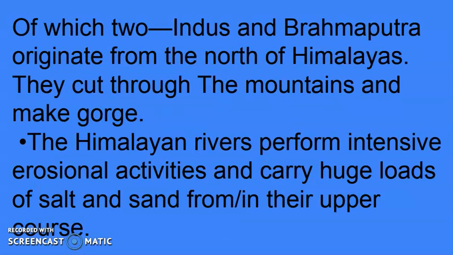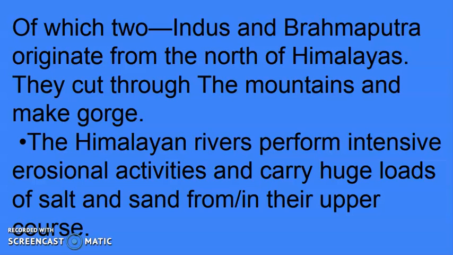Now, in case of these three river systems, the Indus and the Brahmaputra rivers originate from the north of the Himalaya, and they cut the Himalayan mountain region and make gorges. What is a gorge? Gorge means when the river is flowing from a mountain area, it cuts the mountain area and makes deep valleys in the mountain, and that is called a gorge.